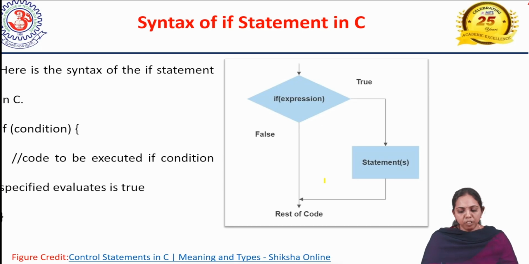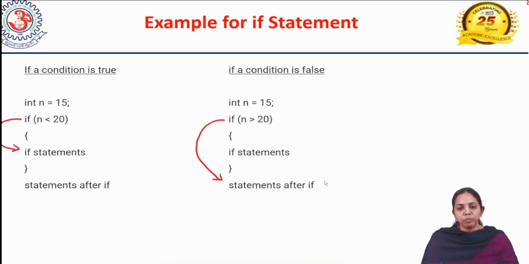Then, coming to the flow, this is a simple example for an if statement. If the condition is true, what will happen? If the condition is false, what will happen? Here I have written a few lines of code: n is equal to 15, and if n is less than 20.